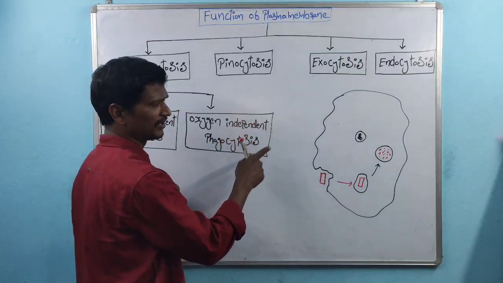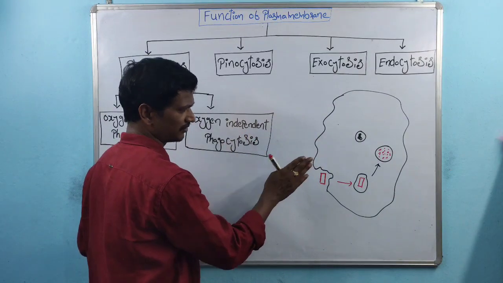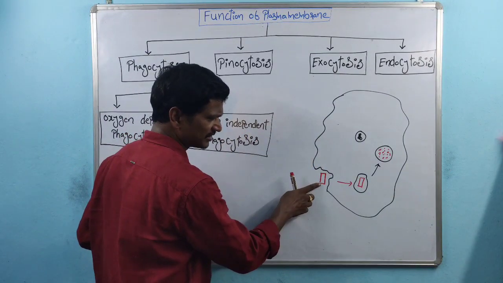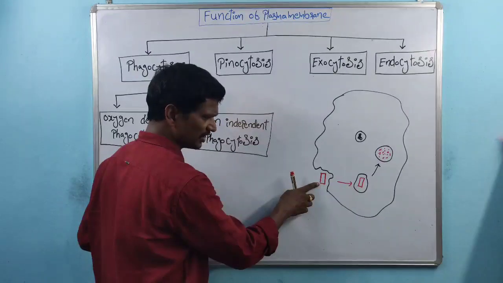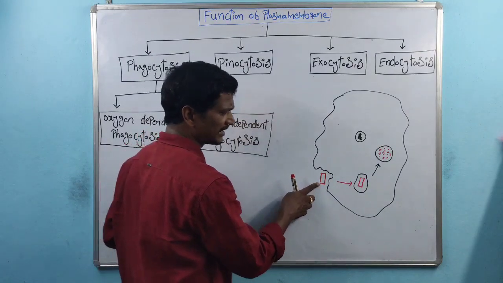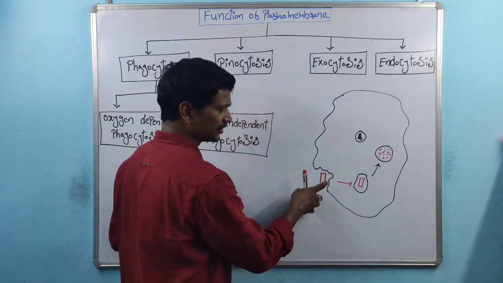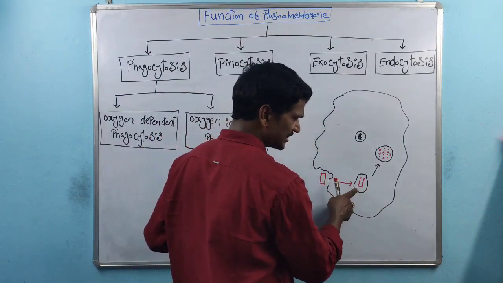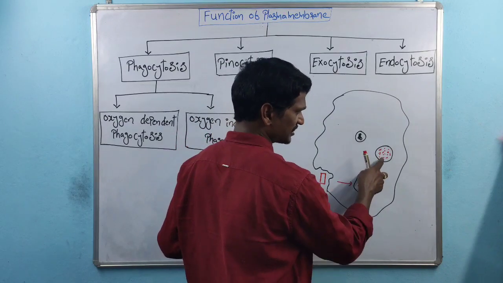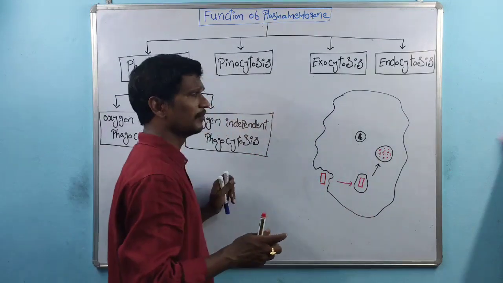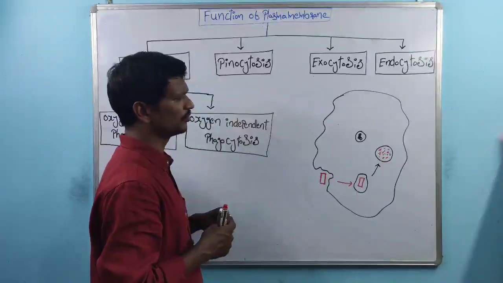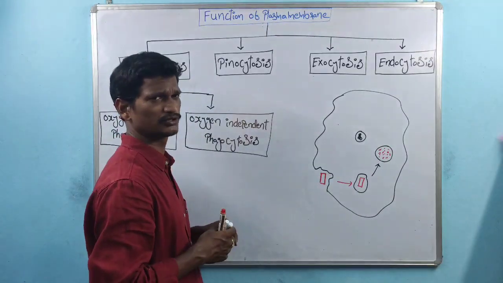The same happens in white blood cells. Just imagine this is a bacterial cell. The bacterial cells are taken in by the pseudopodia, and once they are inside, the bacterial cells are destroyed. So this is also a phagocytosis process.